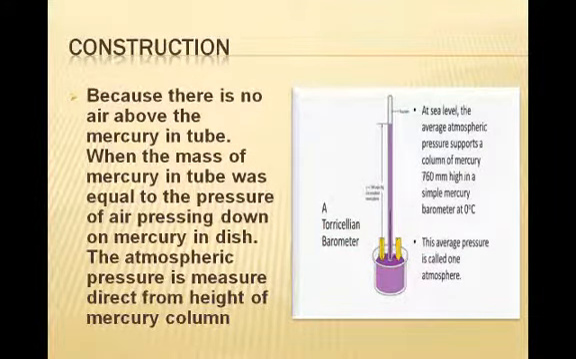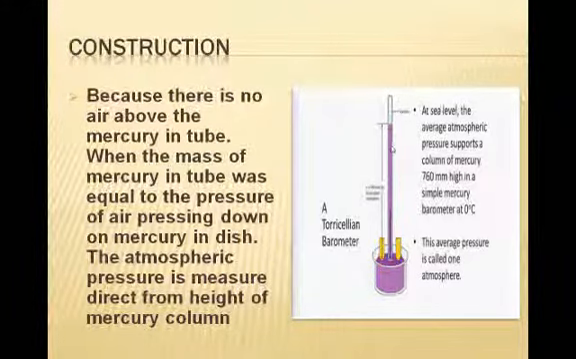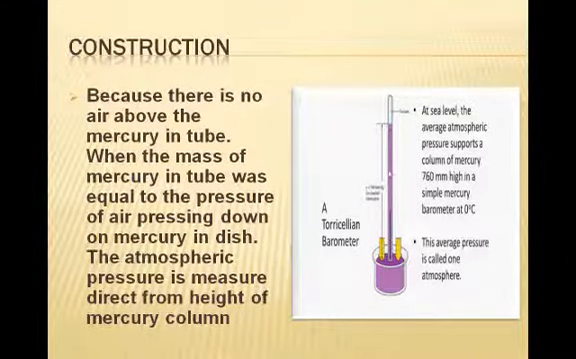At the same time, the mass of the mercury in the tube also exerts a pressure. When the pressure of the air and the pressure of the mass of mercury become equal, the mercury stops in the tube, and we directly measure the height, and from the height, the pressure of the atmosphere.